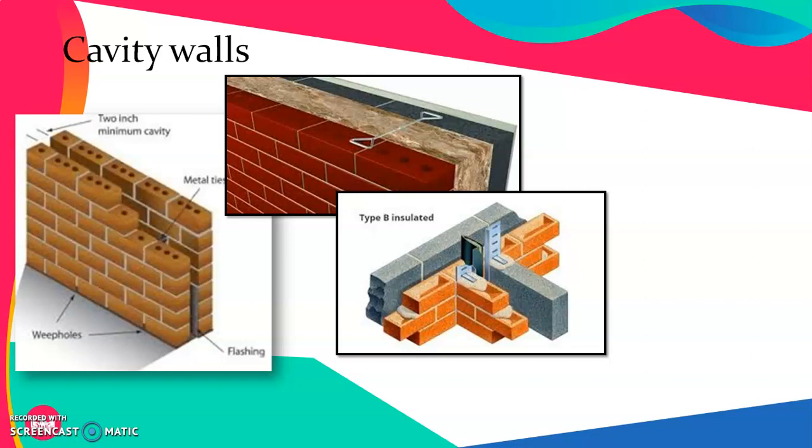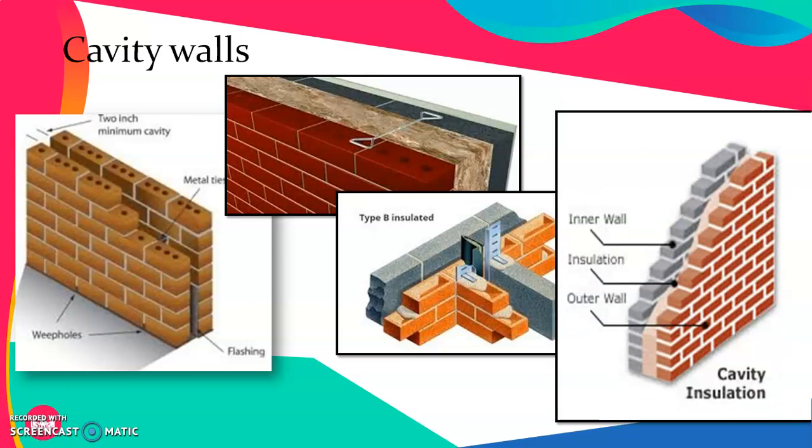This figure is very easy to understand, and it also shows a specific type of cavity wall in which, between the two walls along with the connection material, an insulation material has been introduced. This insulation material is much more helpful in maintaining the temperature.